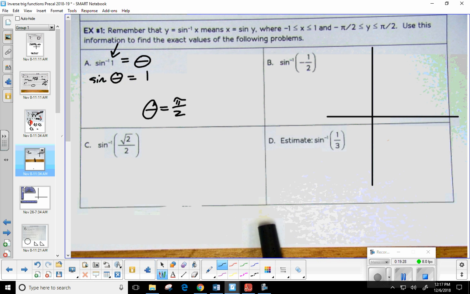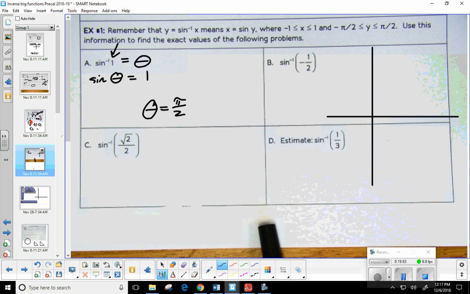Now, it won't always happen like that. Most of the time, you're going to have to create a triangle. So say we get sine equals x with pi over 2, we know that's going to be positive 1. But you can only plug a ratio into an inverse trig function. So you won't be plugging a pi into an inverse. You can get an answer with pi out of it, but not into it.